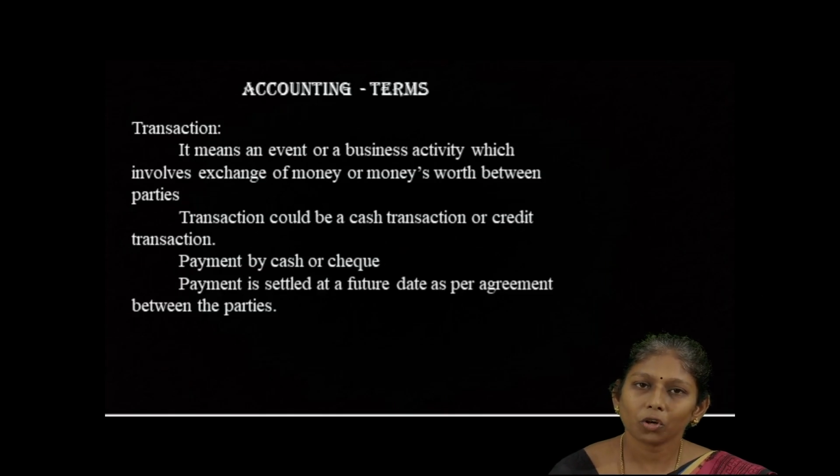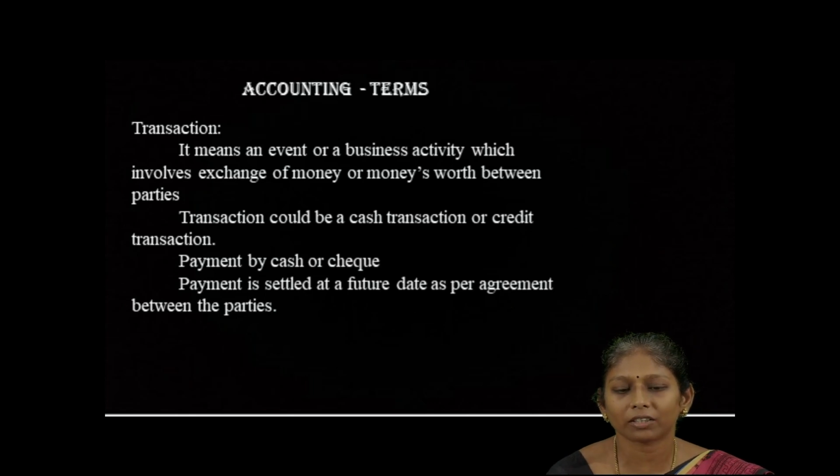Of those, a few accounting terms we are going to deal with. The first one is transactions. A transaction is nothing but an event or business activity which involves exchange of money or money's worth between the parties. A transaction can be either cash or credit. Payment in cash means the payment can be done either by cash or check. A credit transaction is nothing but payment settled at a future date as per the agreement between the parties.